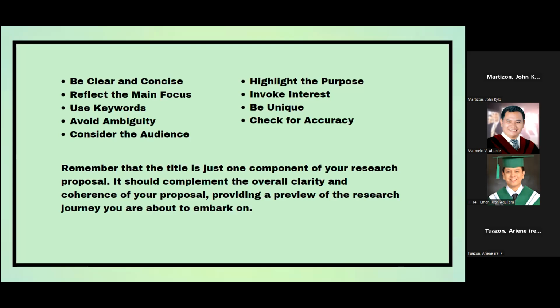The next one will be check for accuracy. Double check that the title accurately represents the content of your research proposal. Remember, classmates, that the title is just one component of your research proposal. It should complement the overall clarity and coherence of your proposal, providing a preview of the research journey you are about to embark on.